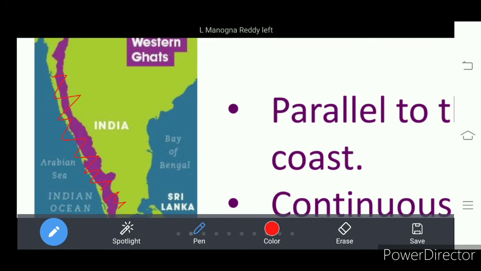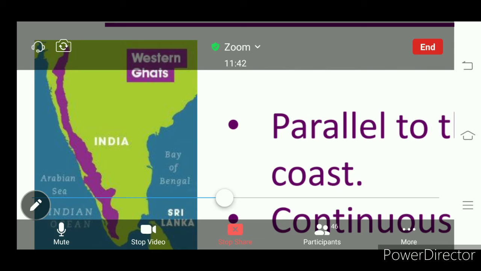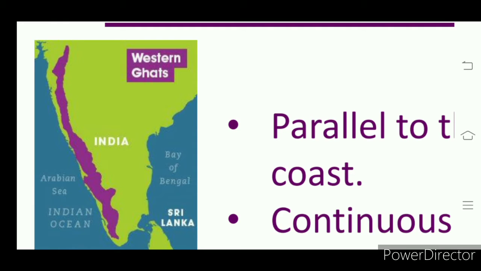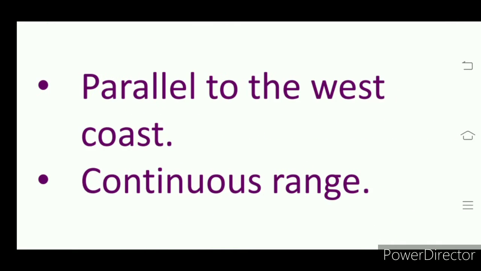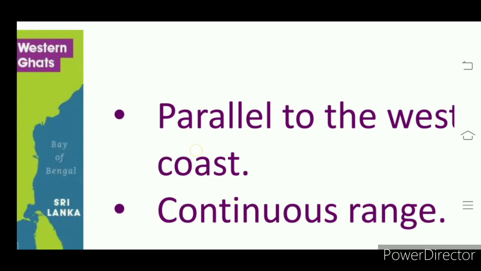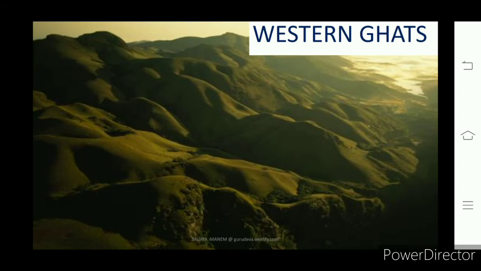Can you see any gap in these Western Ghats? No. Right? It means that these are a continuous series of Ghats. They are continuous. And these are higher than the Eastern Ghats. The height of the Western Ghats is greater than the Eastern Ghats.